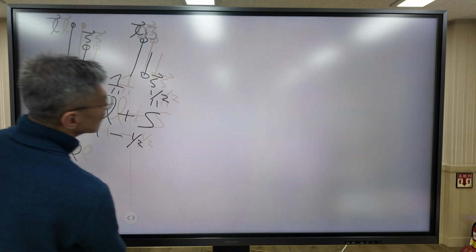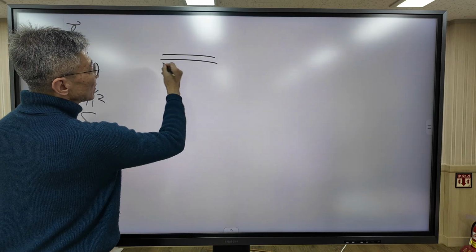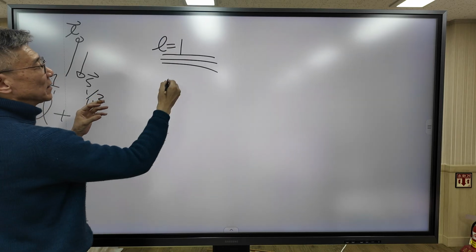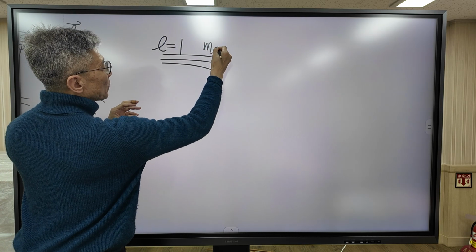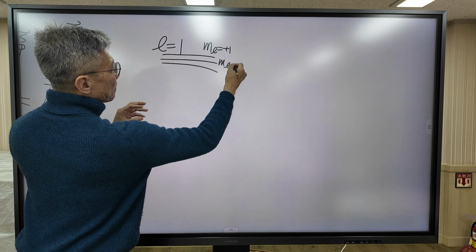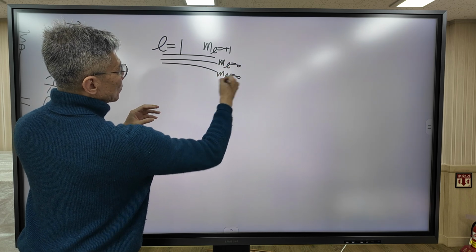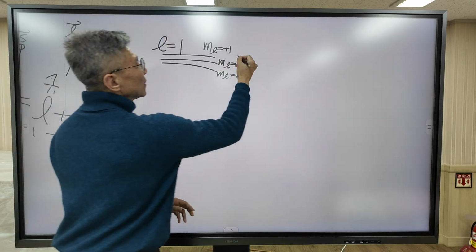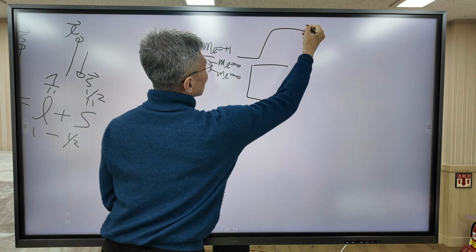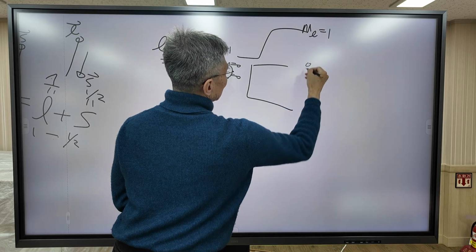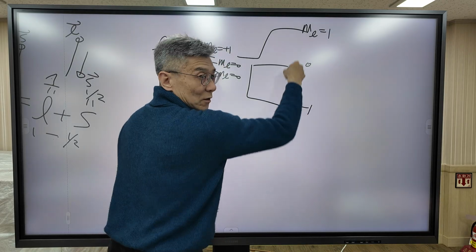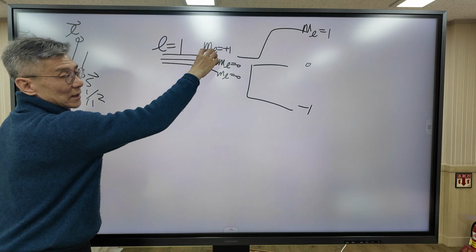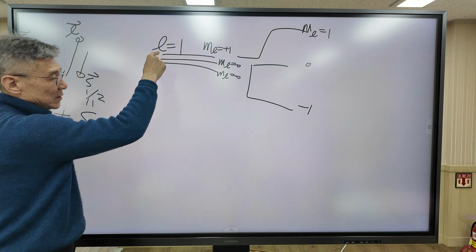As we discussed yesterday, without spin, this is the p orbital. Without a magnetic field, all 3 states have the same energy, but when I apply a magnetic field, the energy levels split according to magnetic quantum numbers, right? So for a given L, there are 3 states for the L equal 1 state.